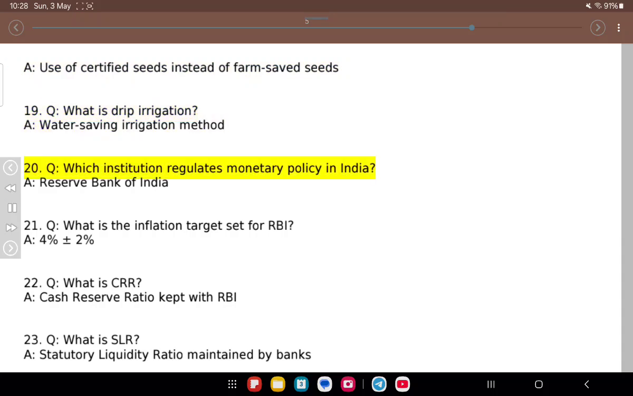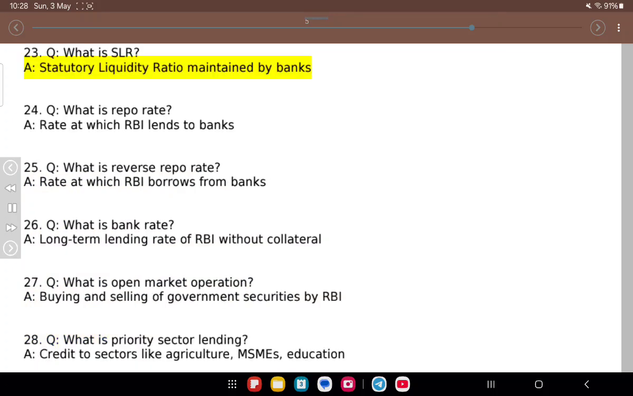20. Q. Which institution regulates monetary policy in India? A. Reserve Bank of India. 21. Q. What is the inflation target set for RBI? A. 4% plus or minus 2%. 22. Q. What is CRR? A. Cash reserve ratio kept with RBI. 23. Q. What is SLR? A. Statutory liquidity ratio maintained by banks.